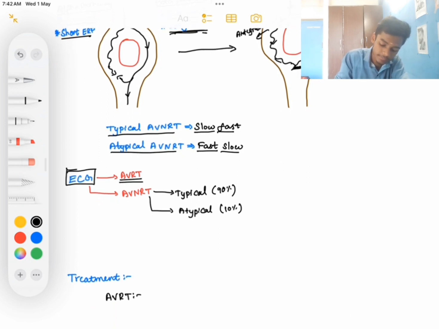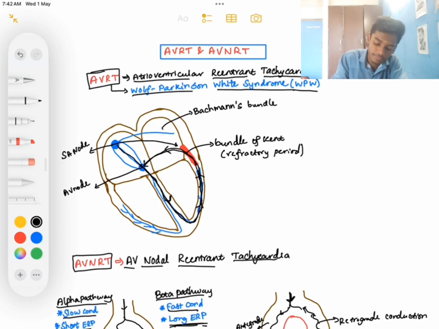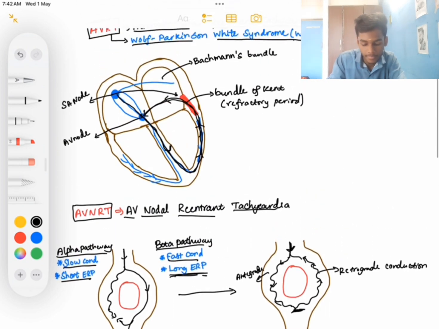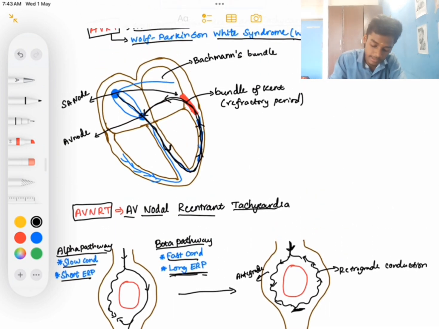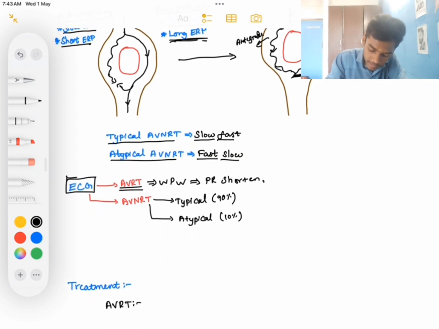In AVRT, in Wolff-Parkinson-White syndrome, what will be its ECG? We saw here that the impulses through the bundle of Kent have no delay in conduction, so they will exit into the ventricle first. So the PR interval will be shortened. Then, as the impulses from the bundle of Kent exit the ventricles first, and then the impulses through the AV node come and exit the ventricle, the QRS complex will be slightly different here.